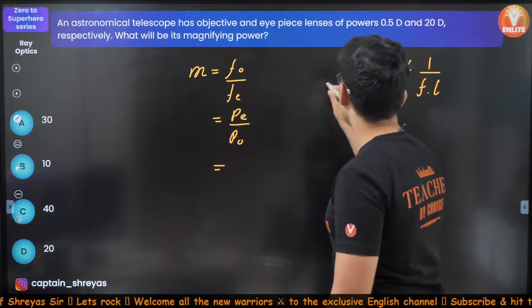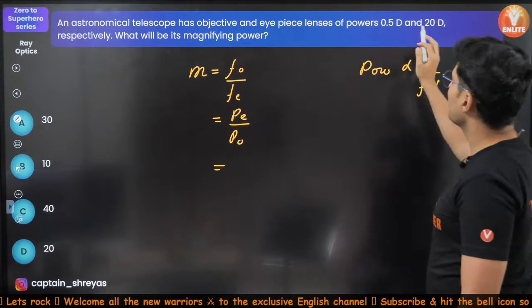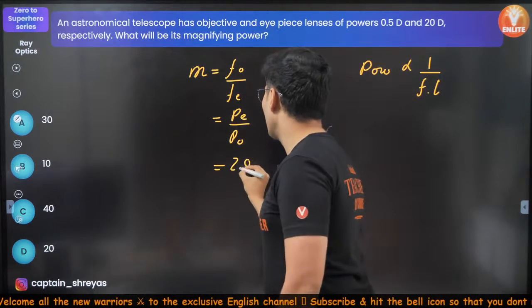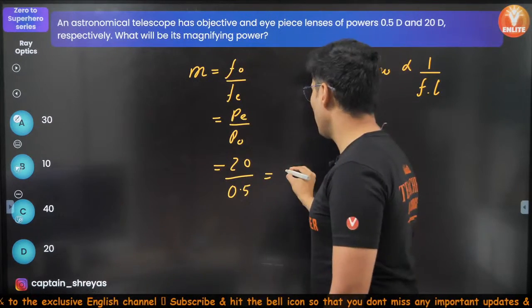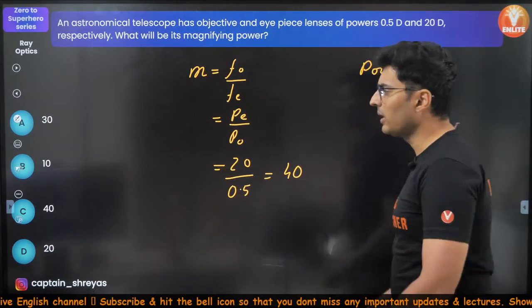Now we just put the power of the eyepiece. So power of the eyepiece is 20 and the power of the objective is nothing but 0.5. So obviously it is 2 times 20, which is 40, which is option C.